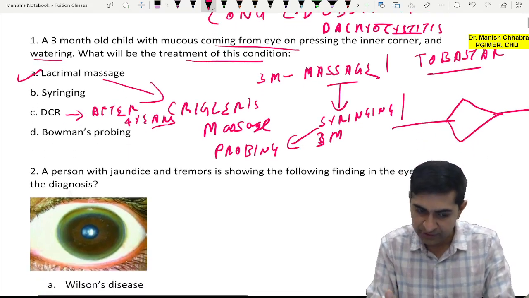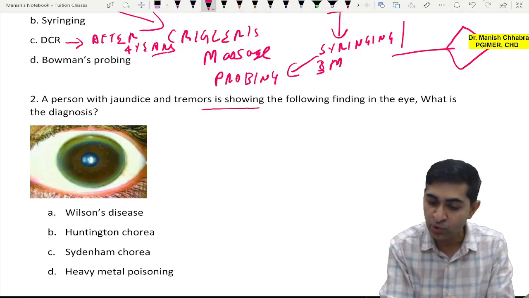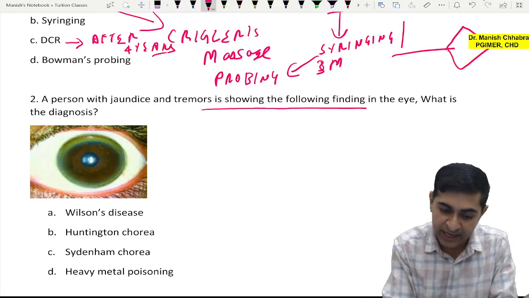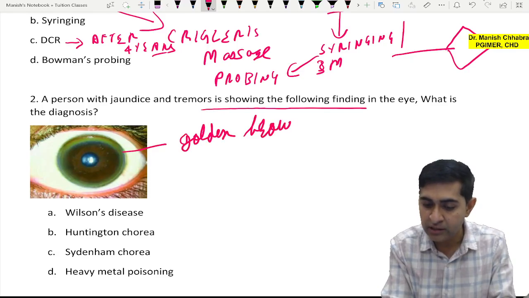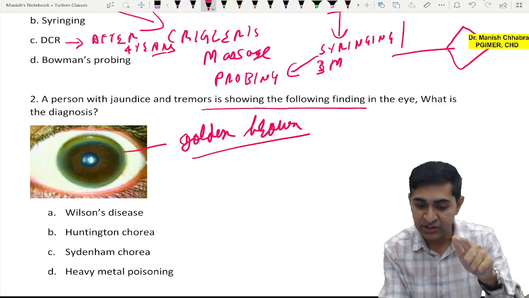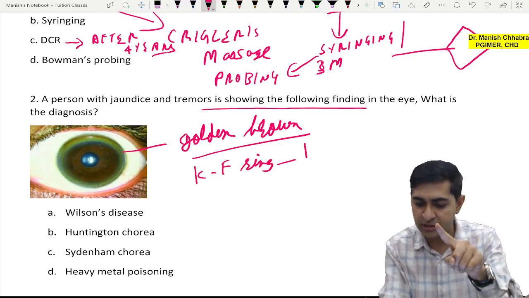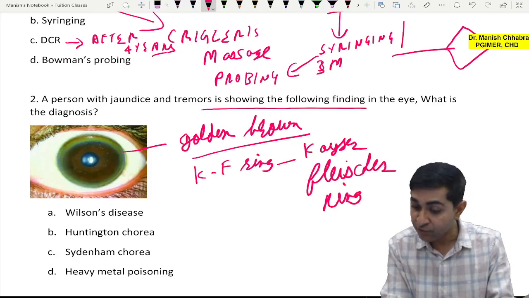Okay, all right. Now, a person with jaundice and tremors is showing the following finding in the eye. What is the diagnosis? Can you appreciate? This is your golden brown ring, and this ring is typically known as KF ring. What is KF ring, boys and girls? This is your Kayser-Fleischer ring.